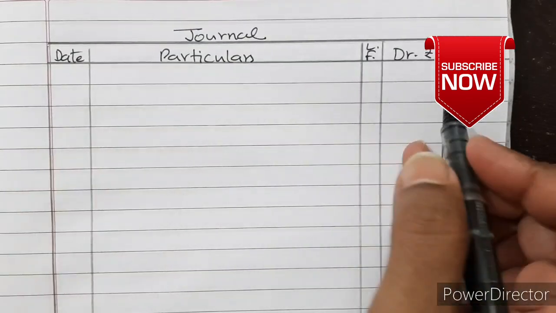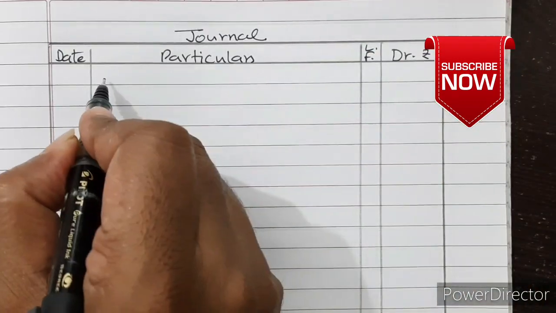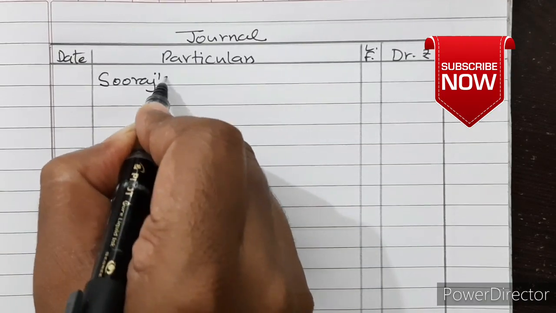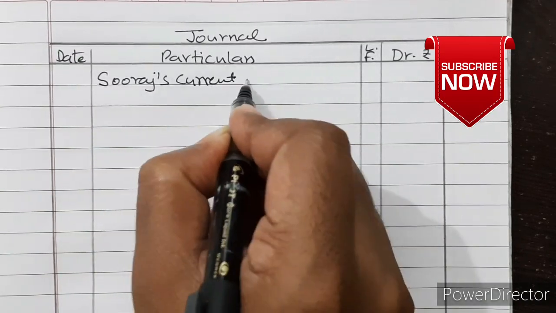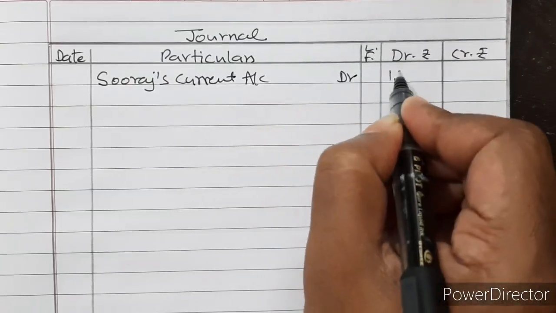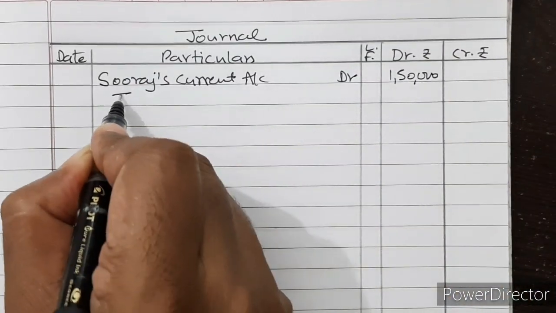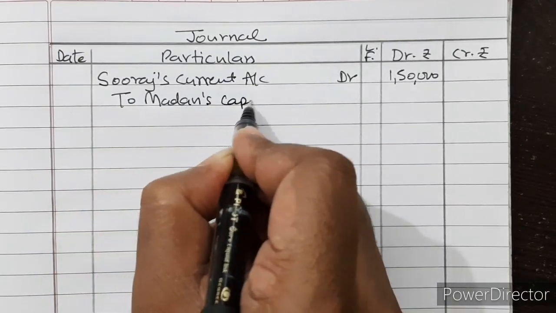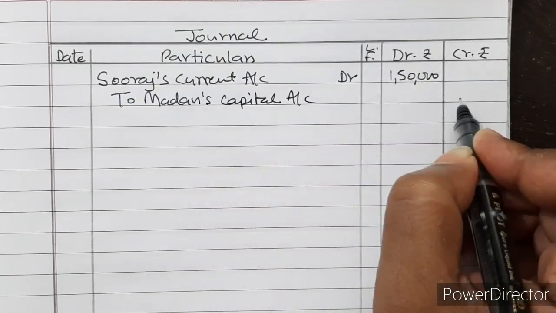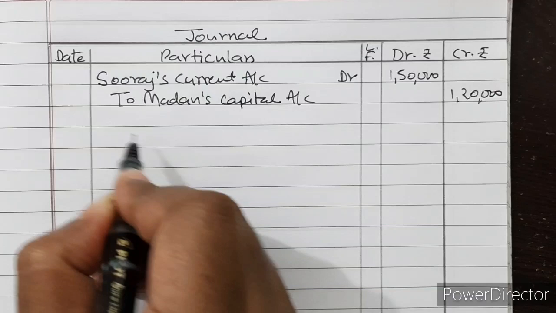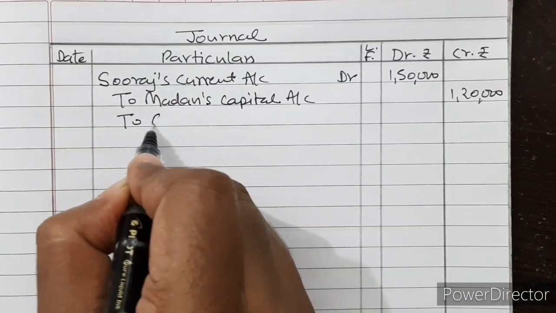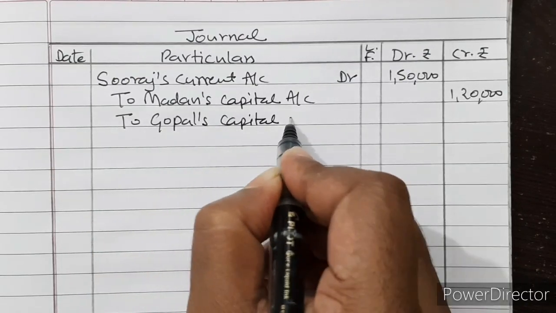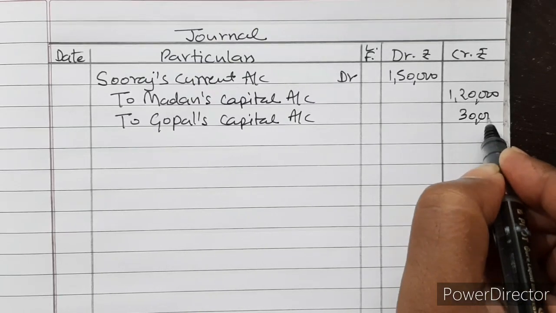Now let us see the journal entries. So Suraj is unable to bring his portion of goodwill. In that case, Suraj's current account debited with his amount of goodwill, that is 1,50,000, to Madan's capital account rupees 1,20,000, and to Gopal's capital account rupees 30,000.